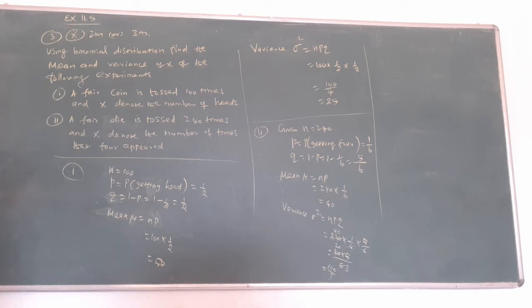That's why it is a 2 mark or 3 mark question. You want to guess n, p, q from the question. That's very important. Then write the formulas for mean and variance, and subsequently you get the answer. This is a 2 mark and 3 mark problem, a very simple concept. That's all.